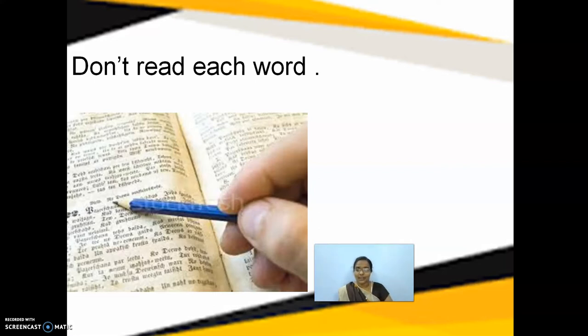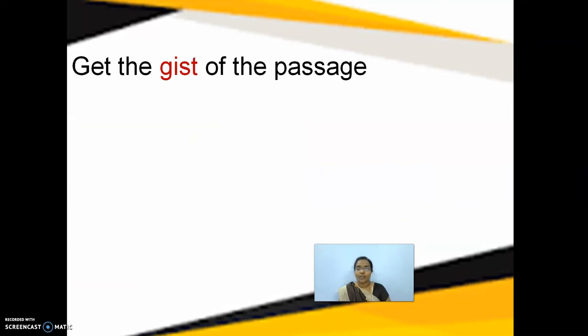Don't do that if you are not interested. What you have to do is, instead, read the passage and get the gist of the passage. What is the meaning of this word gist? I am not using any new word over here. What is the meaning of the word gist?